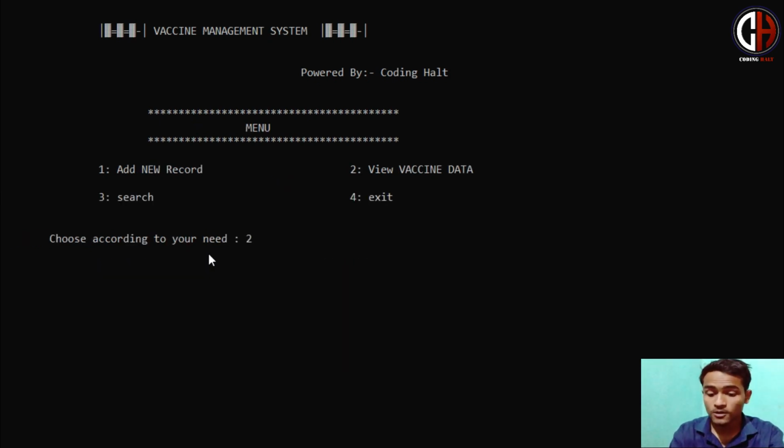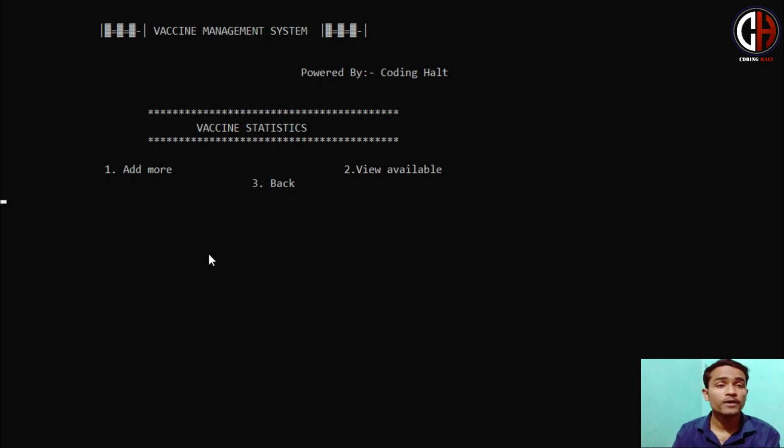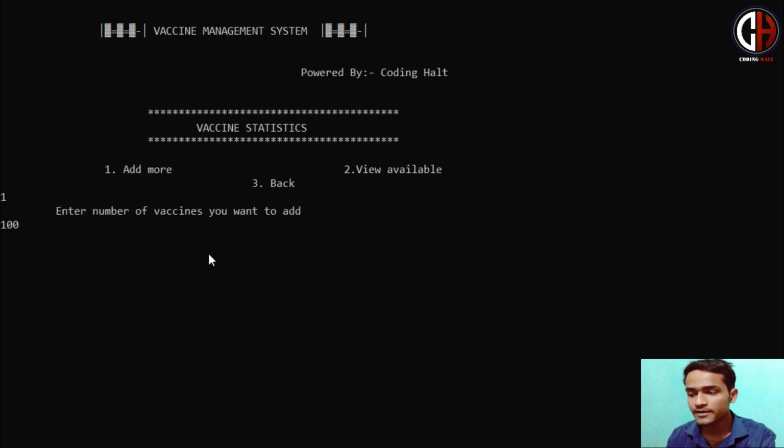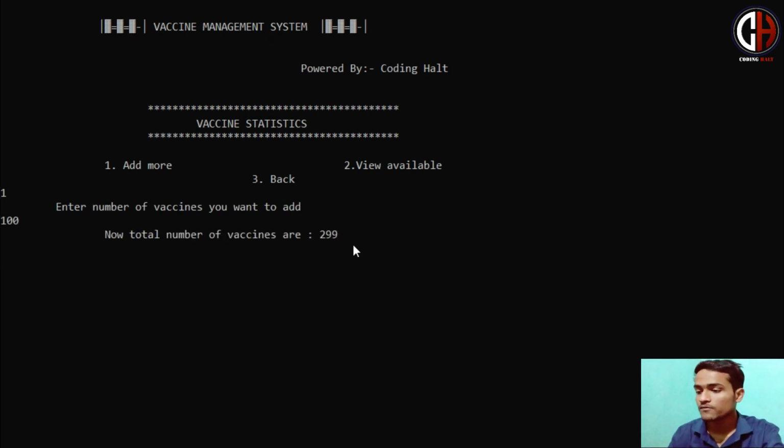If I again press option number 2 and want to add more vaccines, like if I have only 2 or 3 vaccines left, I have to order vaccines from the company and then add them in this program. So I will press option 2. Enter the number of vaccines you want to add, meaning how many vaccines you have ordered for your hospital. Like I ordered 100 vaccines, and the data comes: now the total number of vaccines is 299. 299 vaccines are in stock with that hospital.